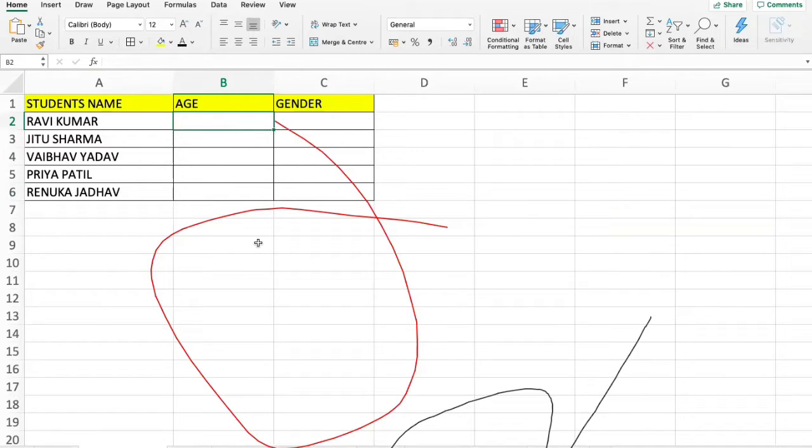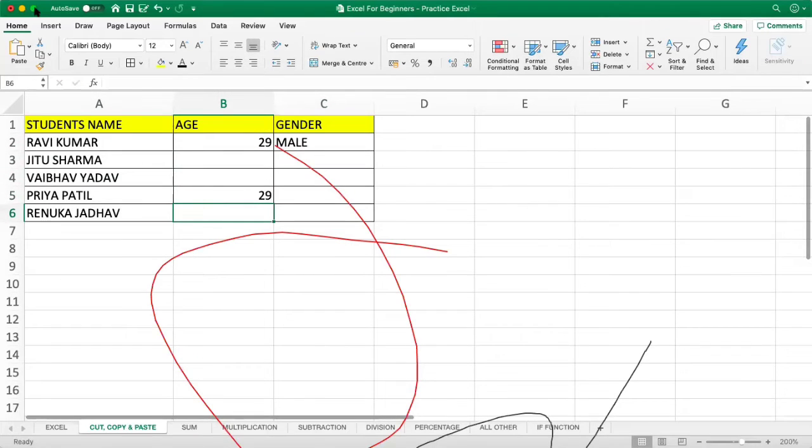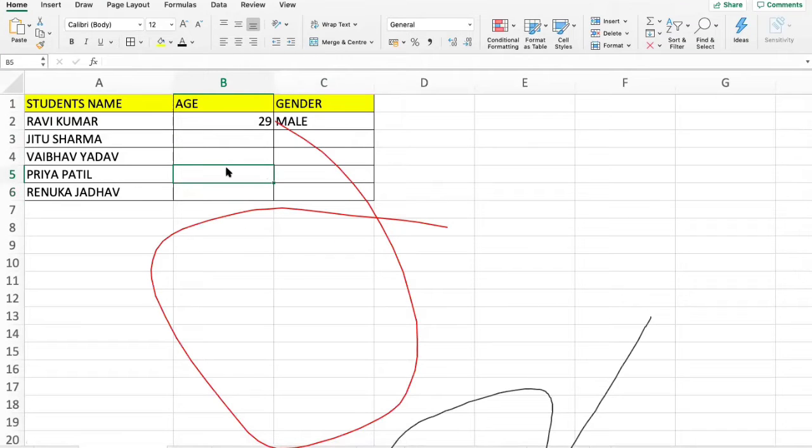So coming back to our topic, cut, copy, paste, let's put some ages over here, data in this. This is male. Suppose Ravi Kumar and Priya Patil are of the same age. So I want to type this 29 in front of Priya Patil as well. So instead of typing it, Excel has a function where we can directly copy particular data and paste it wherever you want. See, 29 is very small, but sometimes you have a big name like Vismay, Vijay, Rane and XYZ and everything. You want to copy this particular data and paste it somewhere else.